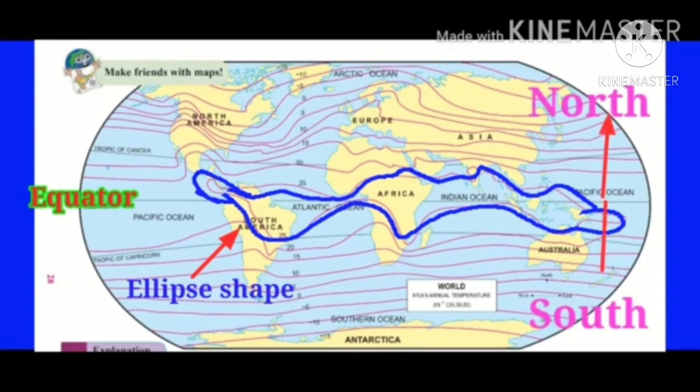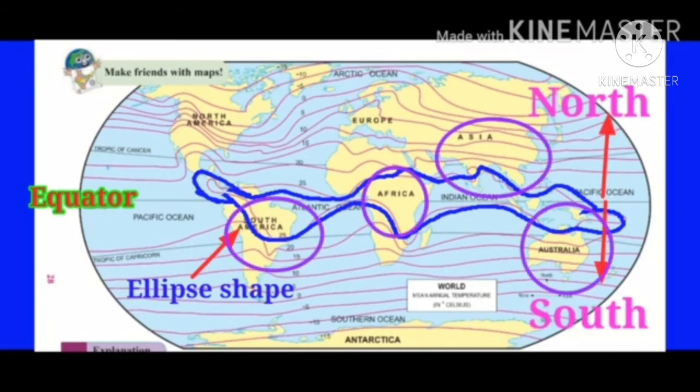The shape of this line appears like an ellipse on the map. The north-south spread of this ellipse is greater on the continents as compared to the oceans. The isotherm line occupies some parts of the continents of South America, Africa, Asia, and Australia. A very limited portion of the Pacific Ocean is occupied by this isotherm.